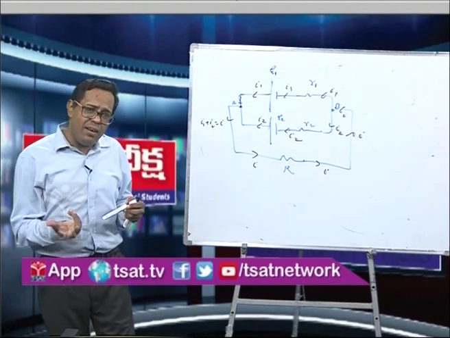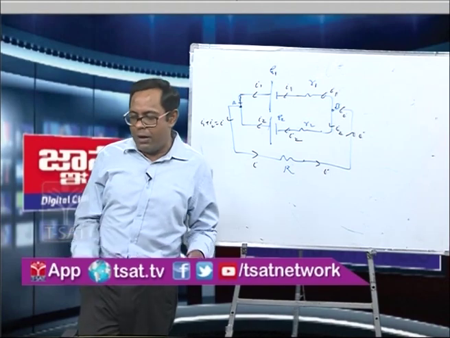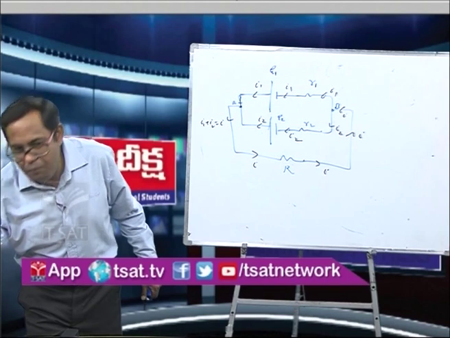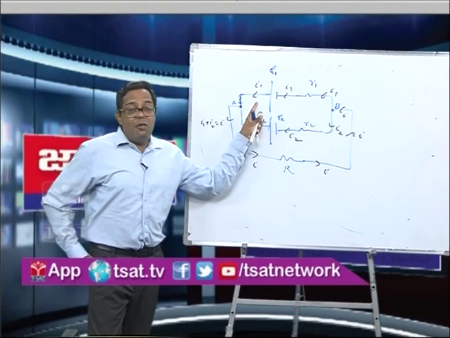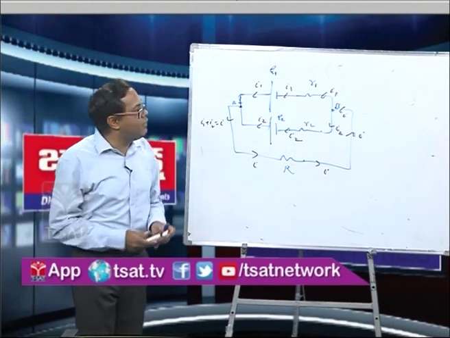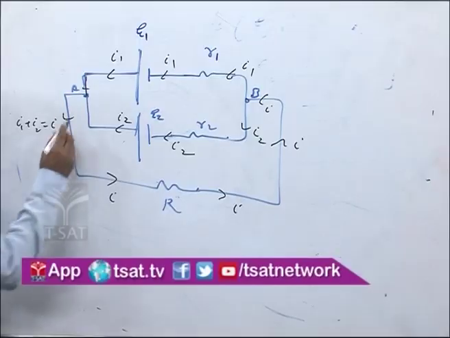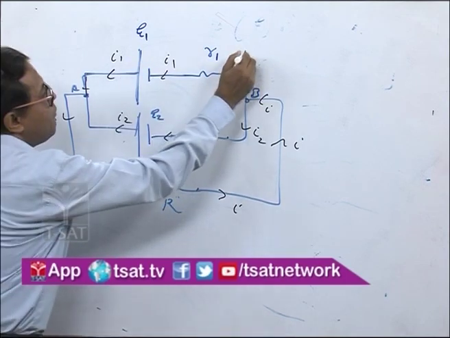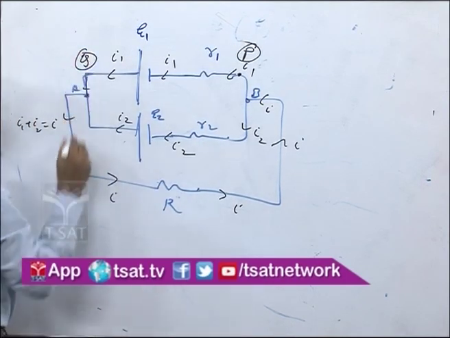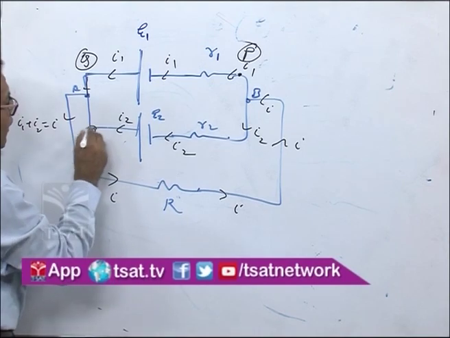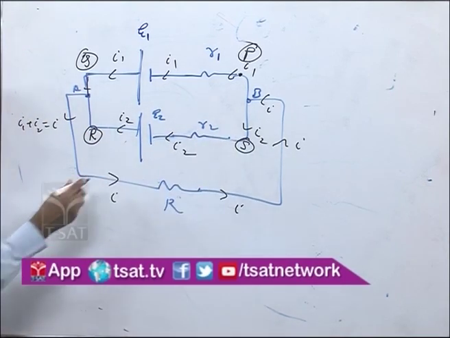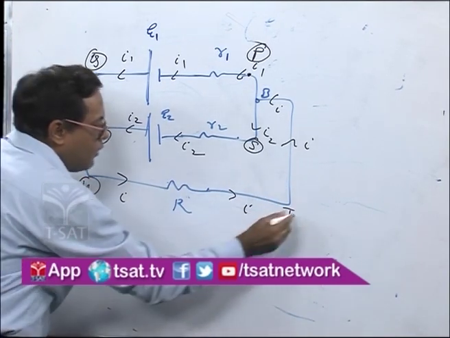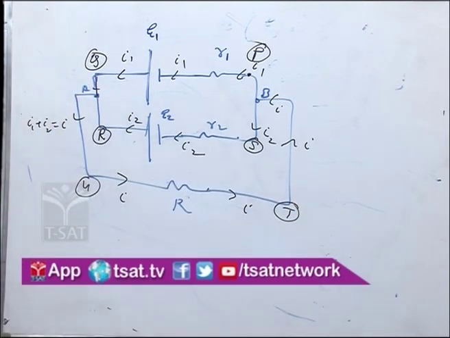Now I want the current in the circuit. How to get the current in the circuit? You have to apply the KVL, very simple. So what I'll do here is name the loop. I start from here: P, Q, R, S, T, U. This is the loop. Now I start applying the KVL.